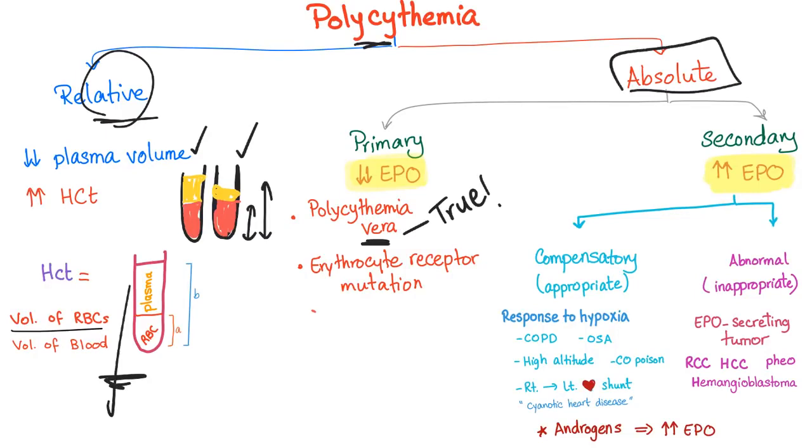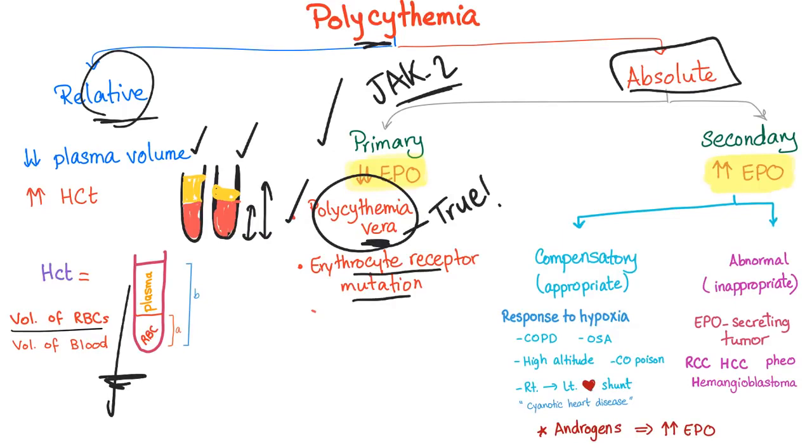On the other hand, absolute polycythemia. We have two types, primary or secondary. Primary is, you guessed it, mutation, cancer, such as polycythemia vera. We have this JAK2 leading to stimulation of the EPO receptor, leading to an increased number of red blood cells. Or an erythropoietin receptor mutation. So it's not the JAK2, but a mutation in the receptor of the EPO. In both cases, the EPO level in the plasma will be low. It's called negative feedback. If you have lots of red blood cells, why bother secreting EPO? We already have enough. Perfect.